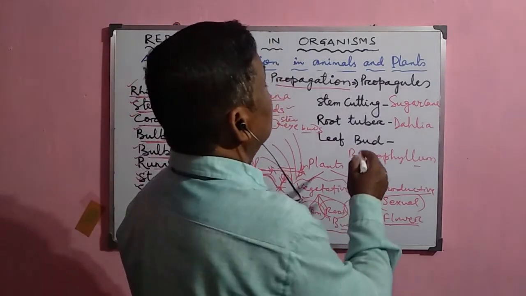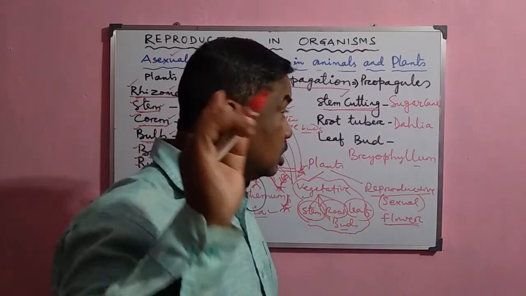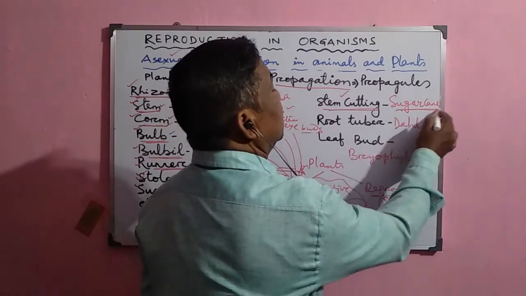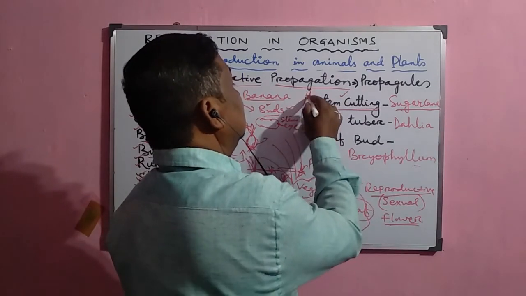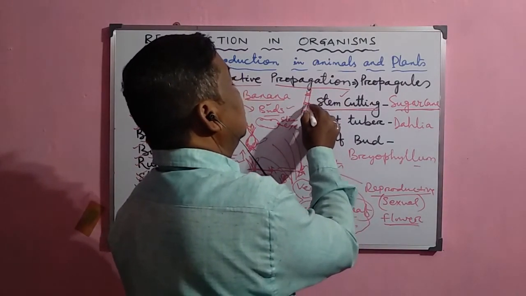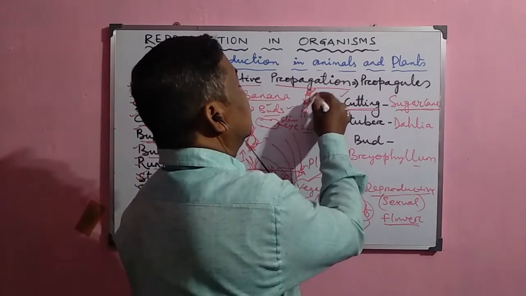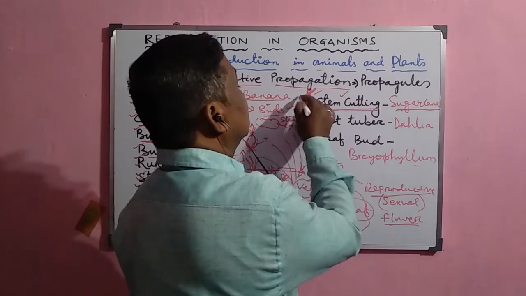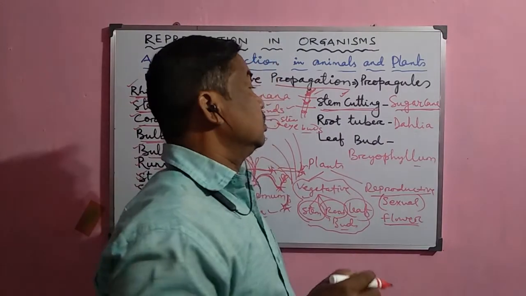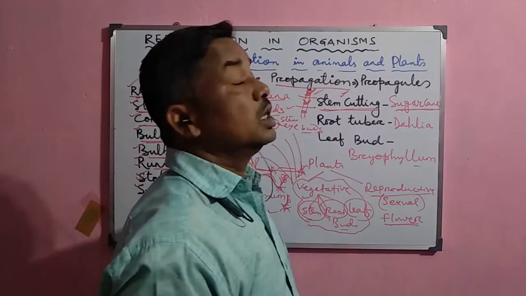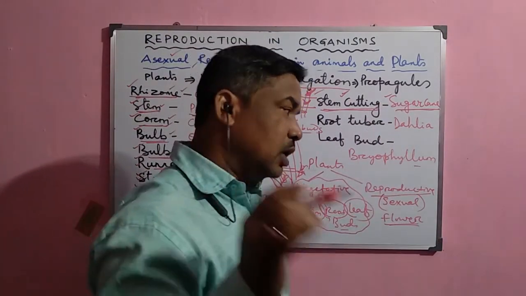because it is very difficult to remove from that particular area. Now, sometimes stem cuttings are directly used to produce a new plant. For example, in case of sugar cane, there is no flower or fruit or seed, but the sugar cane has this node, and this is another node, and from the nodes the eye buds are there, and from the eye bud the new plants develop. So by cutting the stem from here, the buds are used to grow the new plant. This is why it is called stem cutting, which is used to develop the new sugarcane plant.